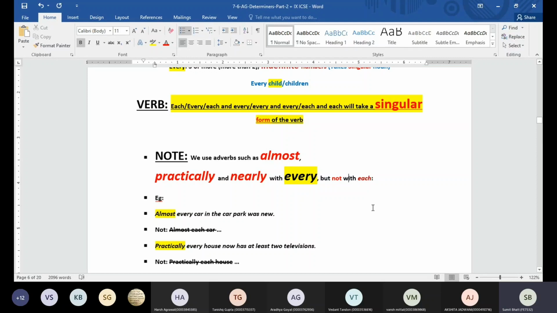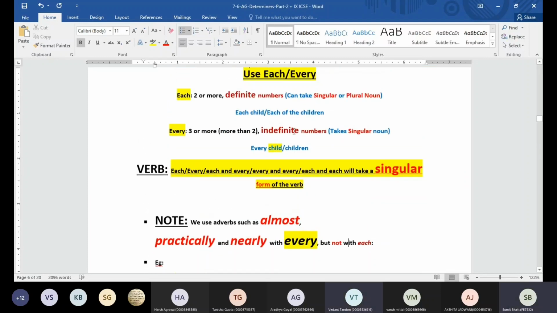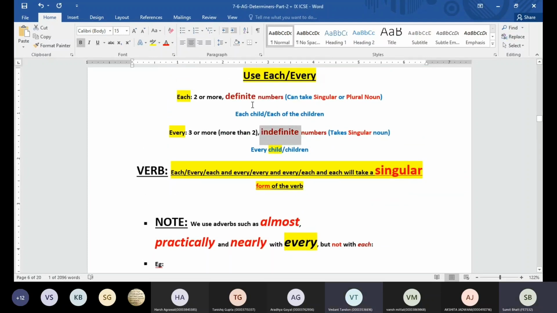Can somebody tell me the reason why it is every, not each? Because every refers to indefinite numbers. Every is for indefinite numbers, and for definite numbers we can use each.